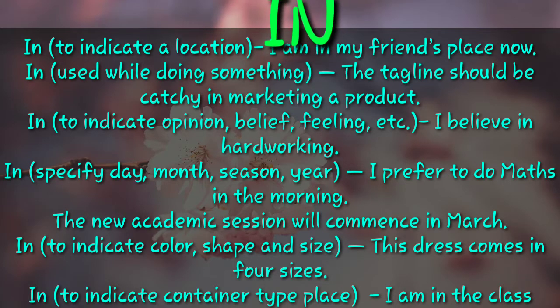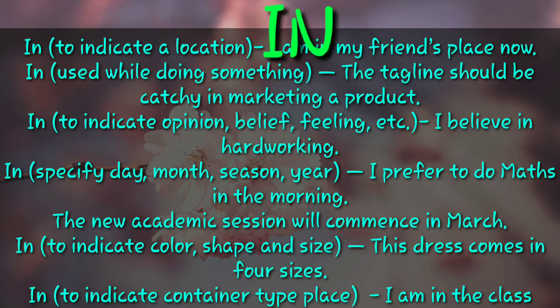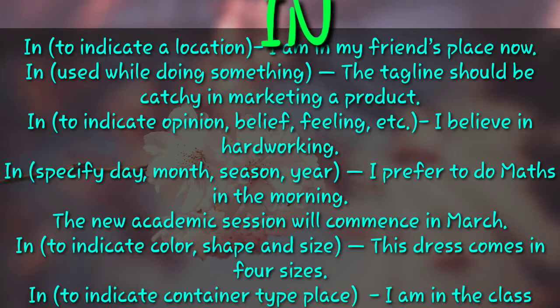Last but not the least, there is one more use of preposition in is to indicate container type place. It is used for the place, but if it is container type of place, we can use in also, even if it is small. For example, I am in the class. So here class is a type of container and you are sitting in, therefore you can use in. See, if the place is big, you can use in. But if the place is small, you have to see whether it is container type or not. Then only you can use in. Otherwise, you have to use at for small place.